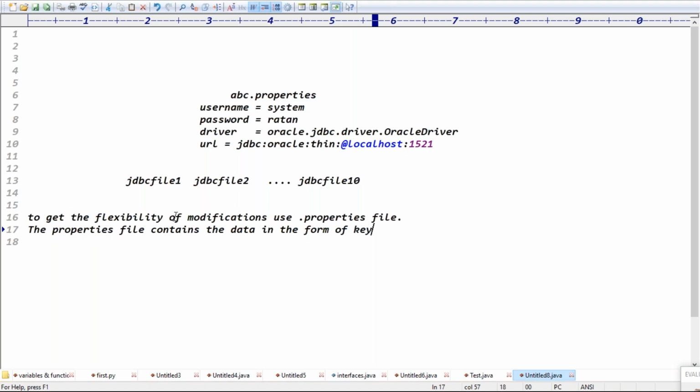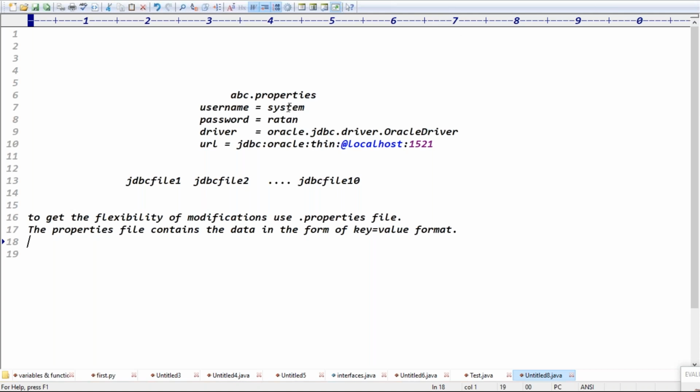Yeah, key-value pair format, right? Key equal to value format, guys. Exactly. Key is equal to value. And here, key and value both are string data, guys.